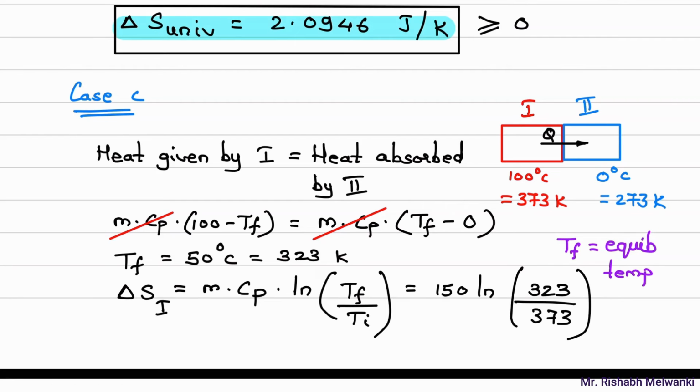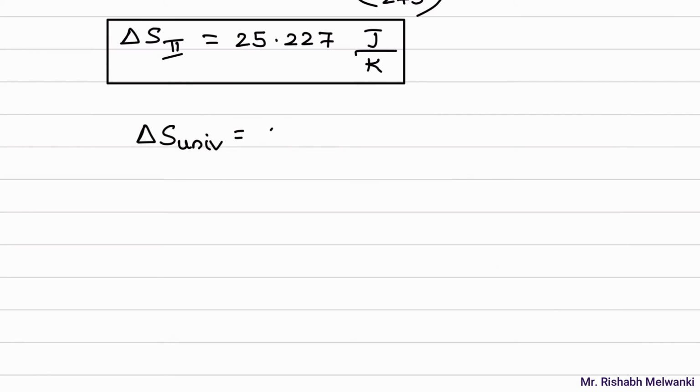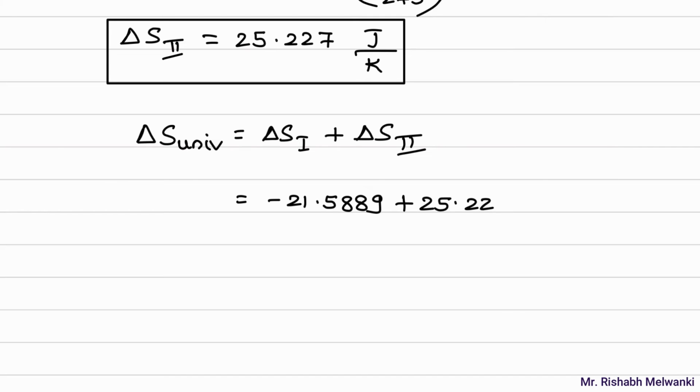But in this case, what will we write? Delta S of universe is delta S of block 1 plus delta S of block 2. Both the values are known. So delta S of block 1 is minus 21.5889 plus delta S of block 2, 25.227.